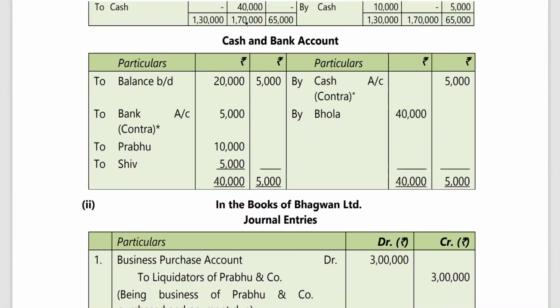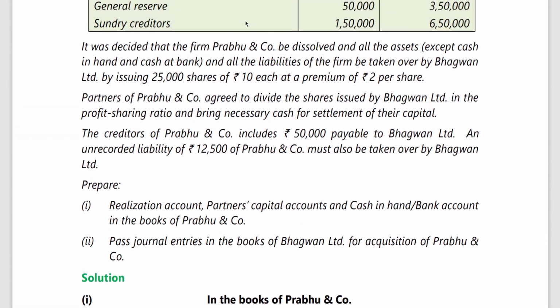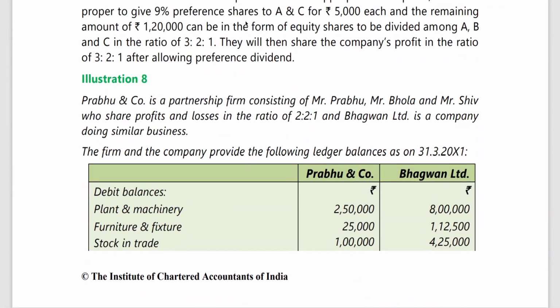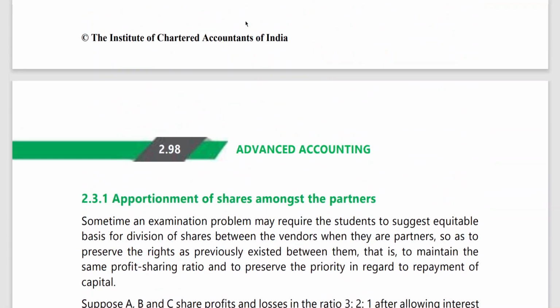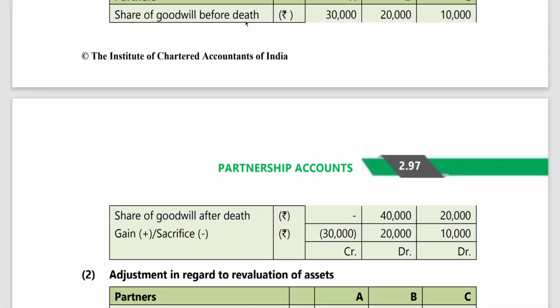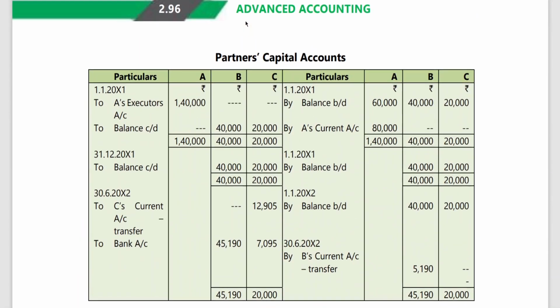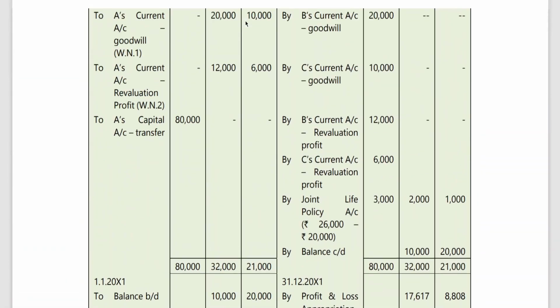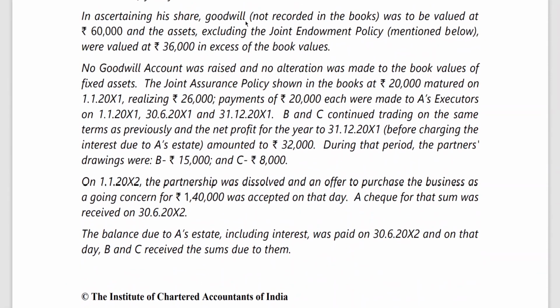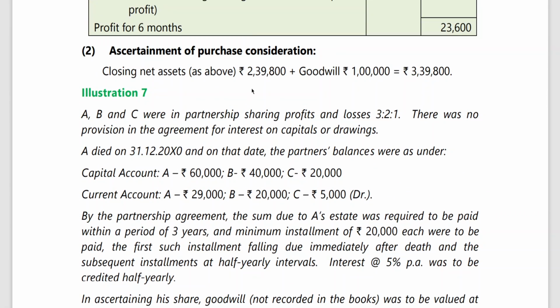Have a look at the seventh one. Seventh problem, clear to all of you? This one. Okay, we'll take up this problem in the next class.